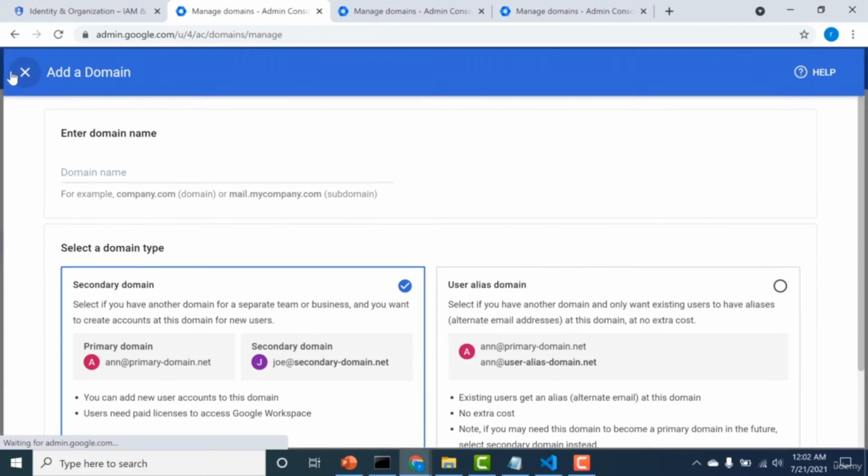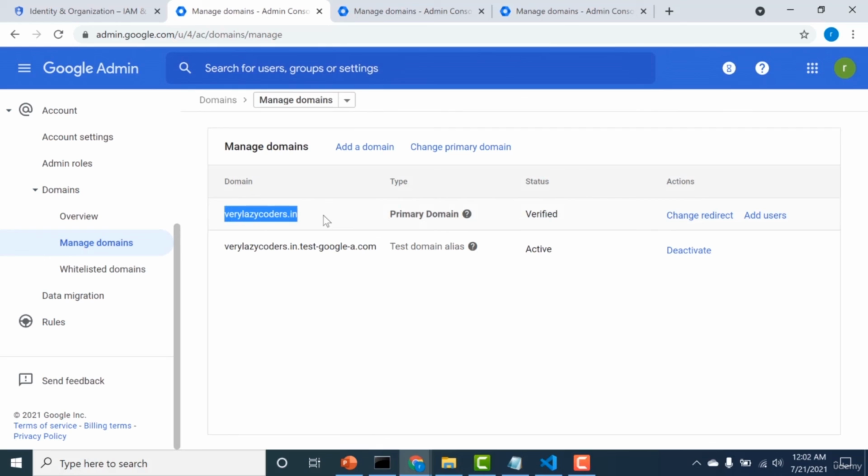I already have added my particular domain here. That was the reason why I was able to create a cloud storage bucket by this particular name. If I do not have this verified, then I will not be able to create a bucket by this particular name. So it is imperative and important for you to know that.